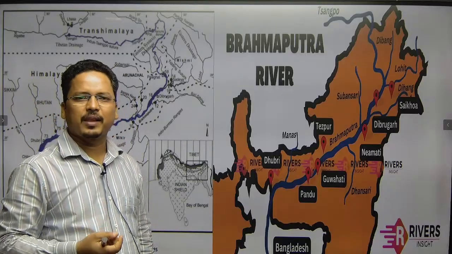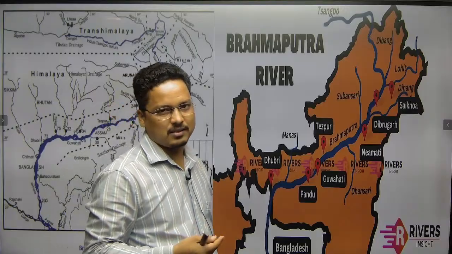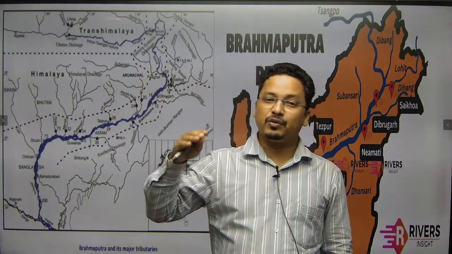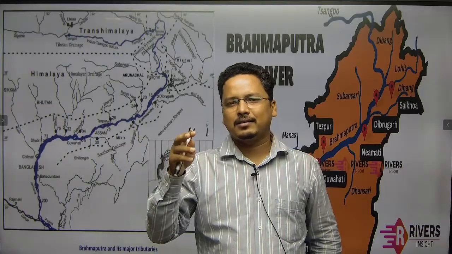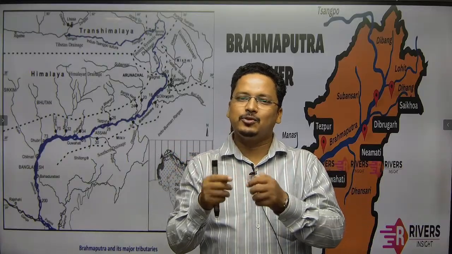It is believed that in the past, before the formation of the Himalaya, the Indus and Brahmaputra used to be a single river.